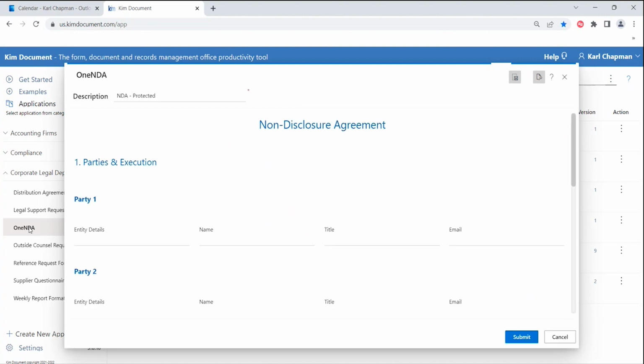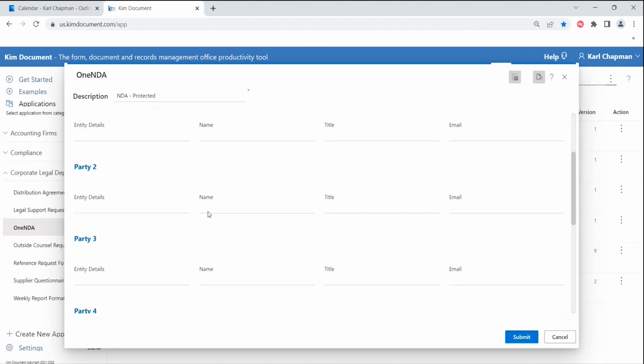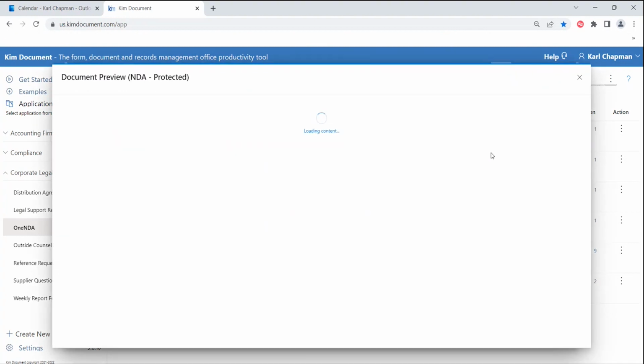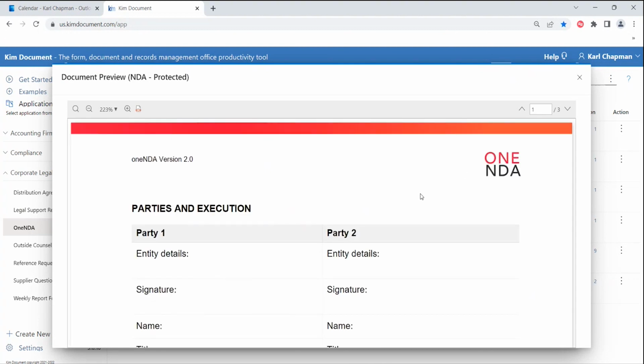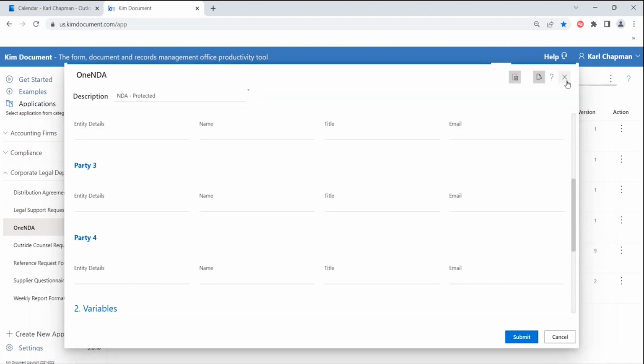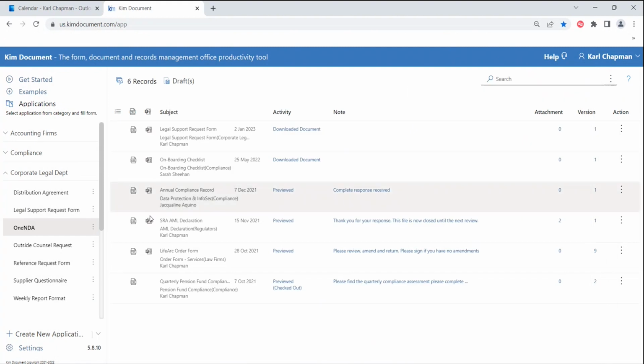So imagine you were using one NDA in your environment. The user would just click on it, put in the appropriate information. And when they do that, it will generate the appropriate document. And they could then use this with the counterparty and progress accordingly. You clearly have got a record of all this because you've got the data, and it allows you to drive consistency and governance.